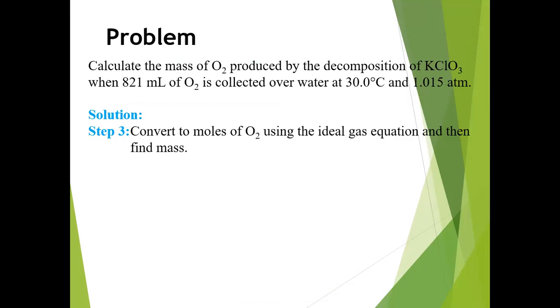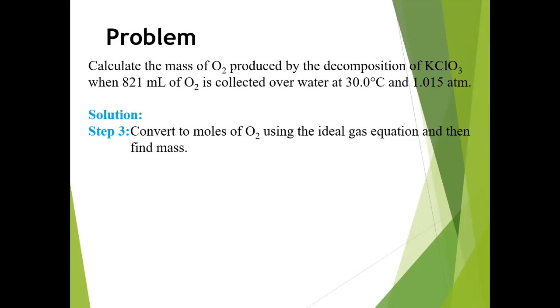The problem is to calculate the mass of oxygen produced by the decomposition of potassium chloride when 821 milliliters of oxygen is collected over water at 30.0 degrees centigrade and 1.015 atmosphere.